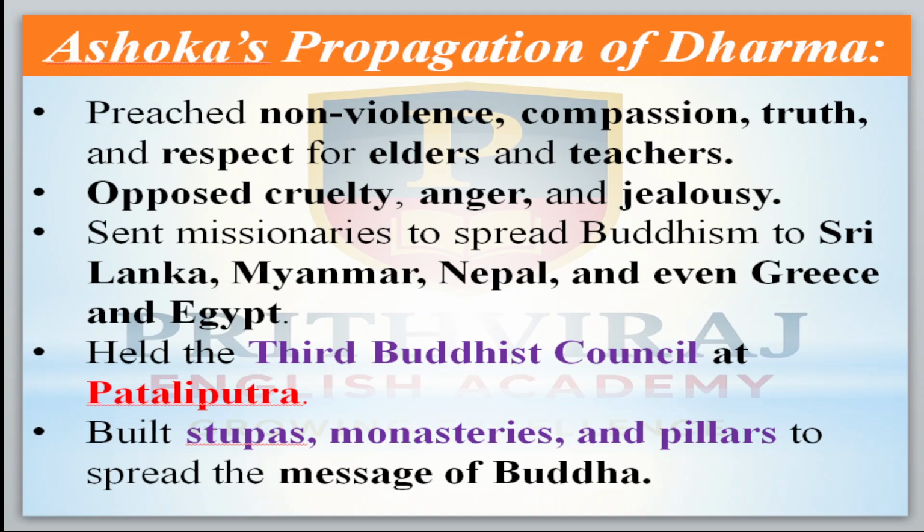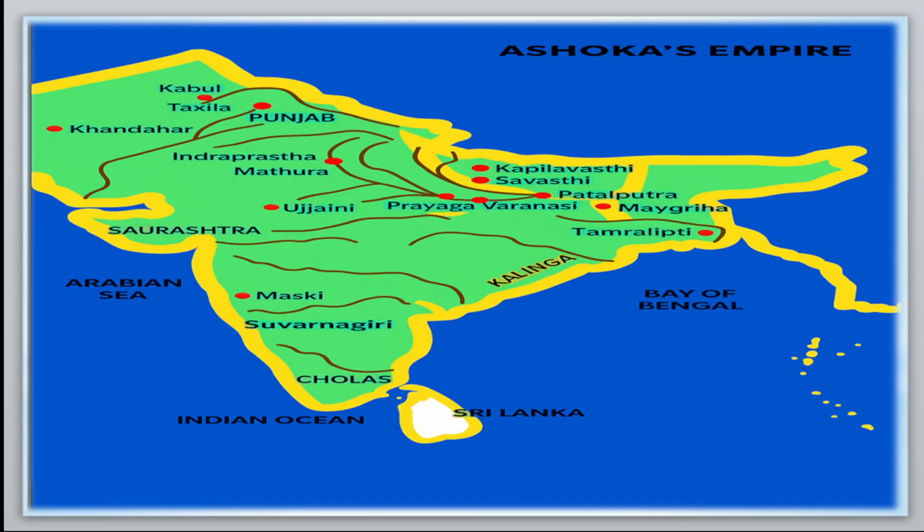Ashoka's propagation of the dharma. Okay. He preached non-violence, compassion, truth and respect for elders and teachers. He opposed cruelty, anger and jealousy. He sent missionaries to spread Buddhism to Sri Lanka.